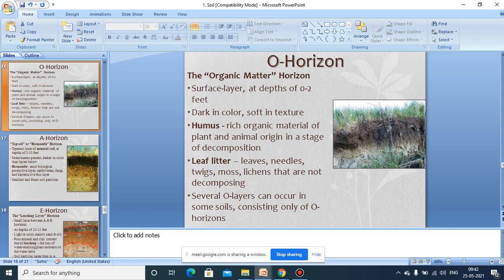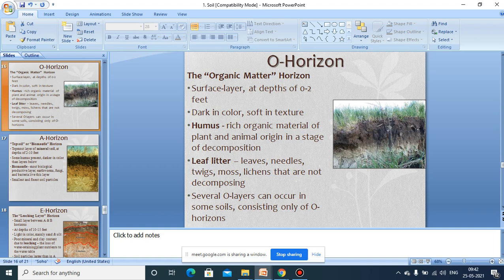The soil is soft because of the mixture of this organic matter, the humus. For convenience, this O horizon is divided into different layers as O1 horizon and O2 horizon, and as I told you, it is about 2 feet in depth.